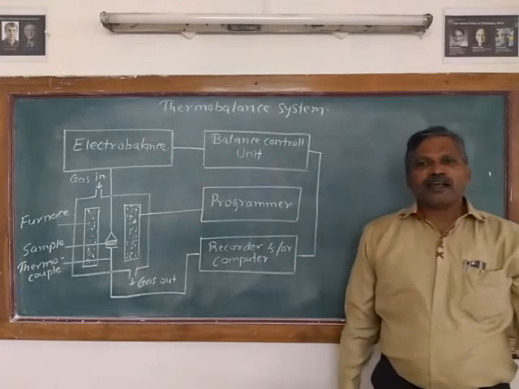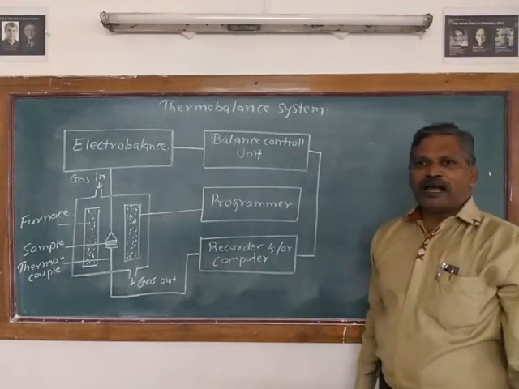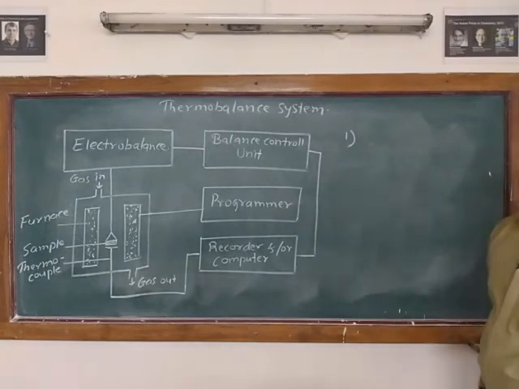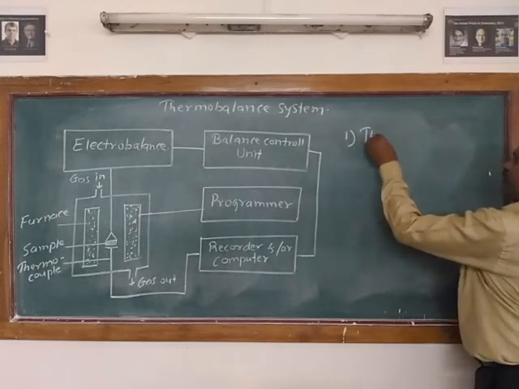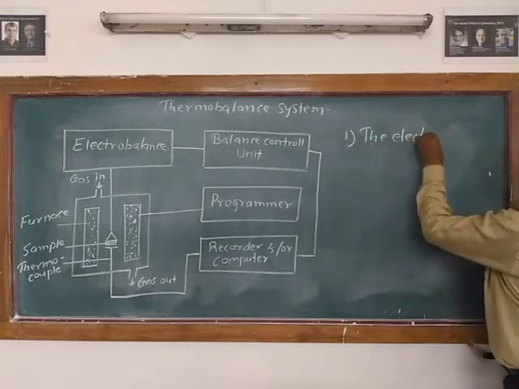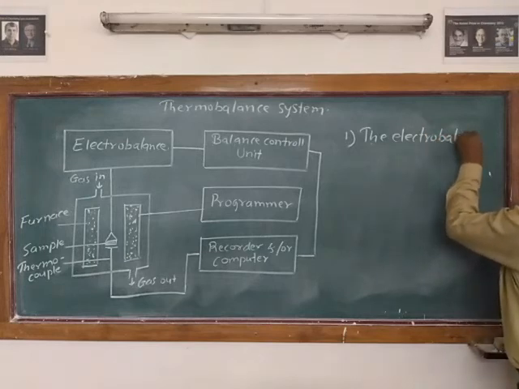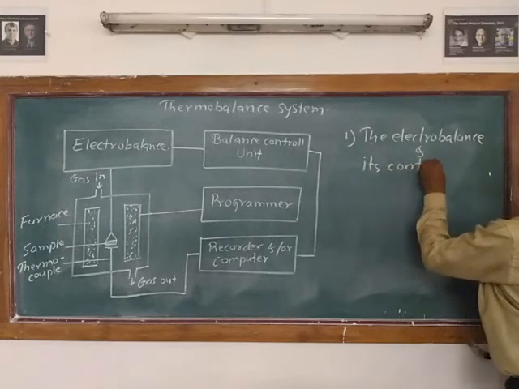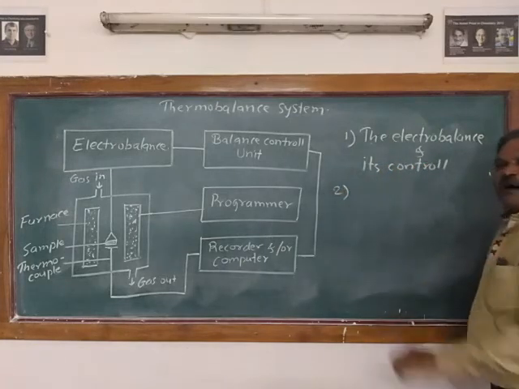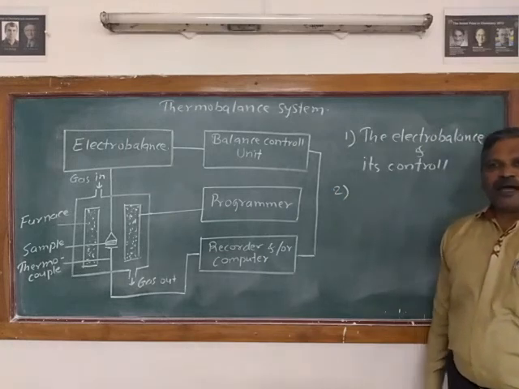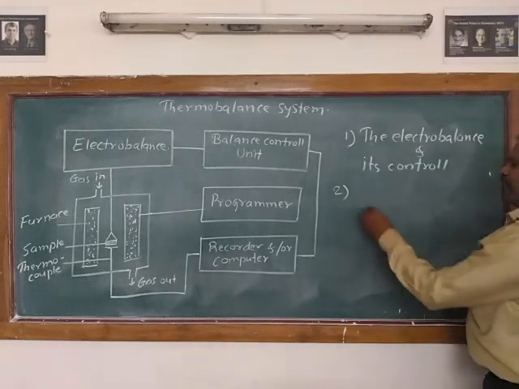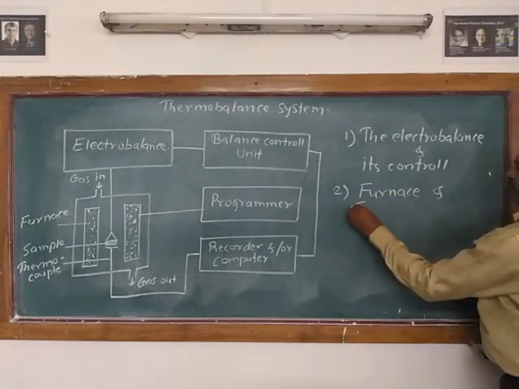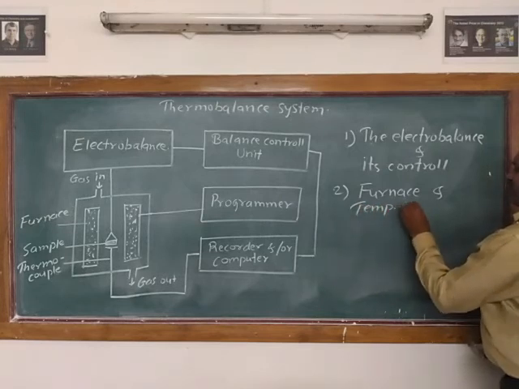The thermobalance has four major apparatus parts. The first part is the electrobalance and its control. The second part is the furnace and the temperature sensor.